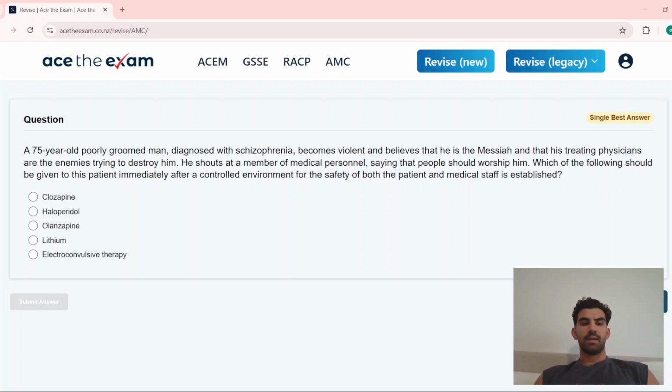So we'll go from the bottom: ECT, or electroconvulsive therapy. This is incorrect, as ECT is usually for refractory psychosis or severe depression, and wouldn't be used acutely in this situation. Lithium, this is incorrect. This is used for bipolar disease and usually has a slow onset.